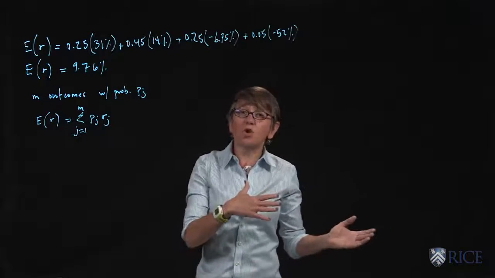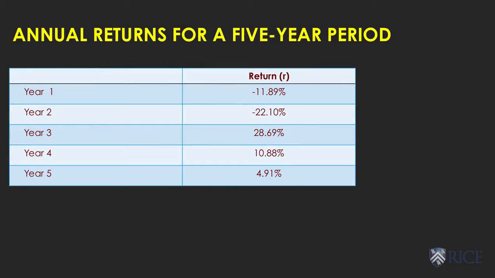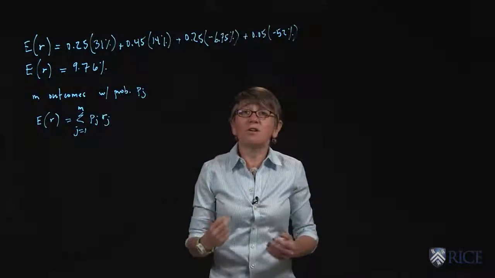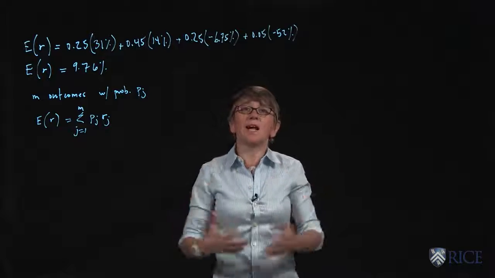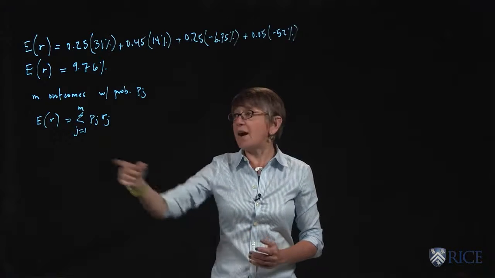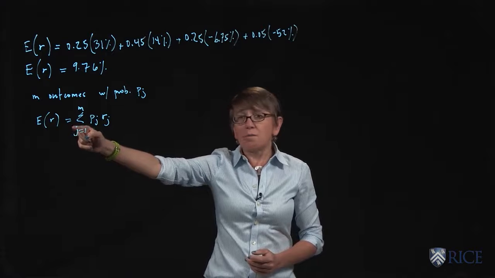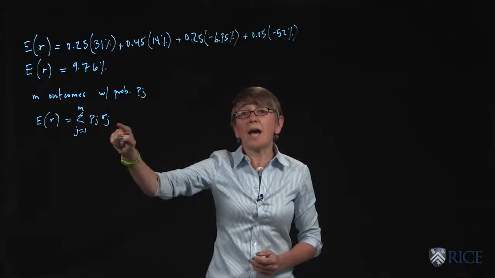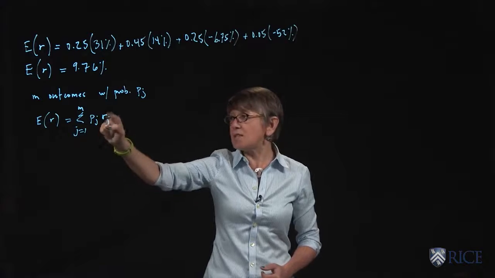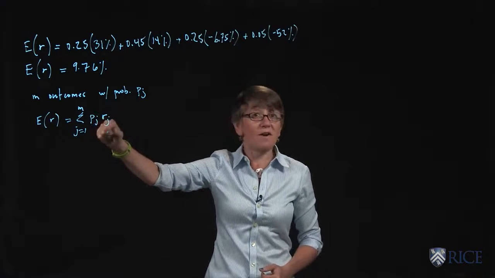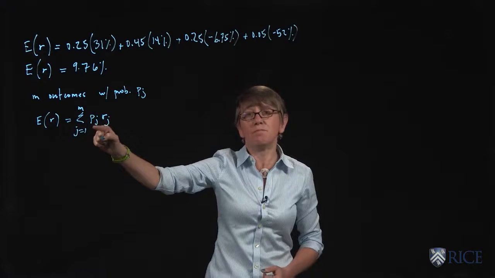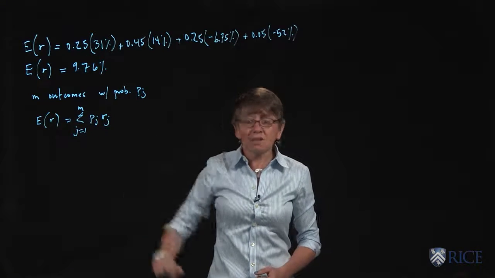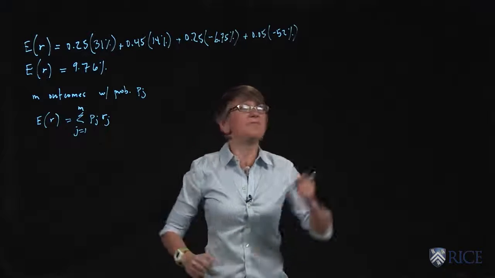Okay, now let's go back to the short time series of annual returns we had. Remember, we had 5 years of past returns. How can we find the expected return looking at these past 5 years of returns? Well, we could treat each observation as an equally likely possible outcome. We can find the expected return by assuming that each return that we had was equally likely. So we can substitute for the probability 1 over 5, or 1 over n if we had more observations.